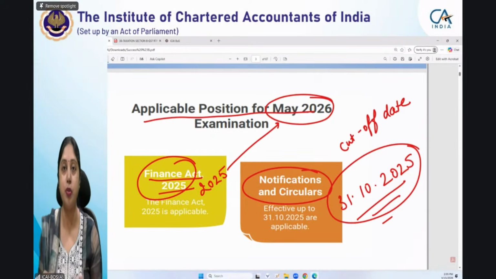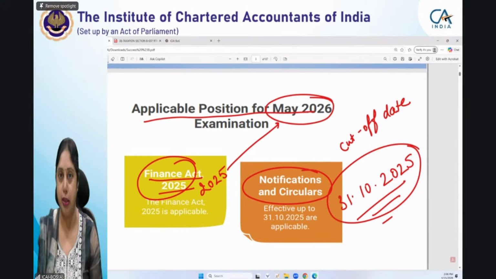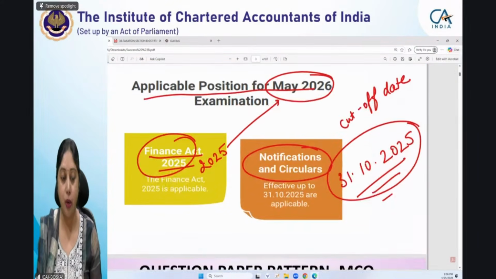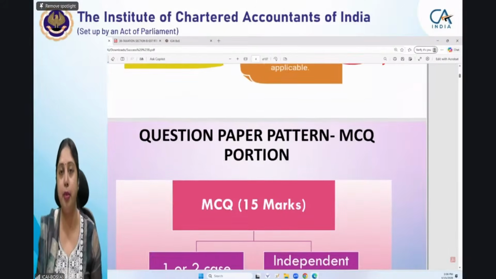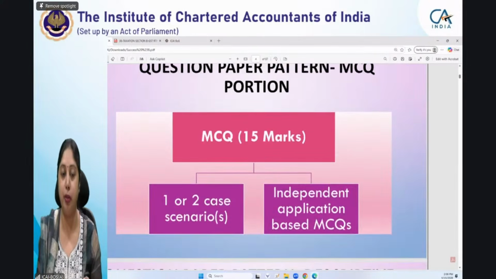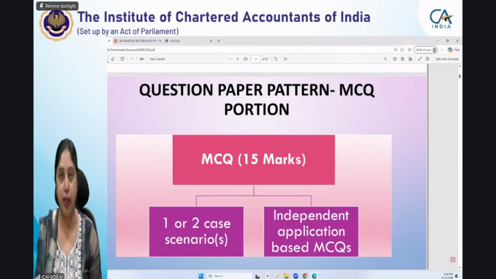And whatever position of law persists on 31st October 2025, on that you have to base your answers in the examination. So please bear in mind that 31st October 2025 is the cutoff date. Answer all your questions based on that. All the amendments made by Finance Act 2025 will be applicable for your respective examination.